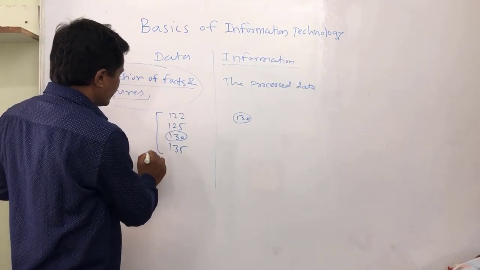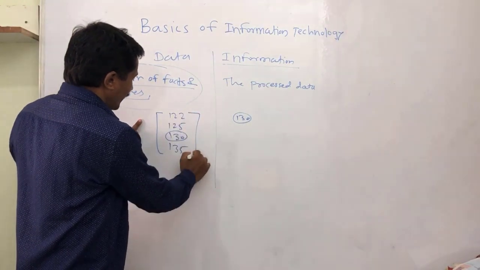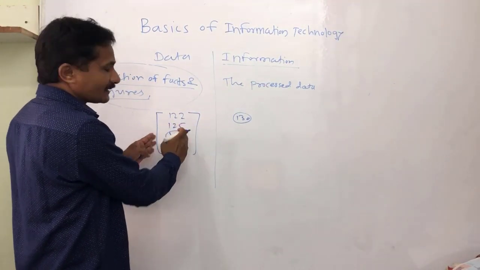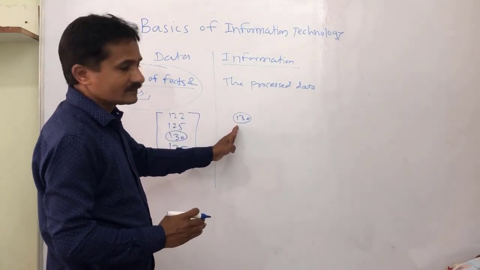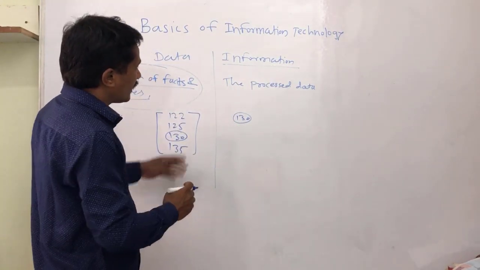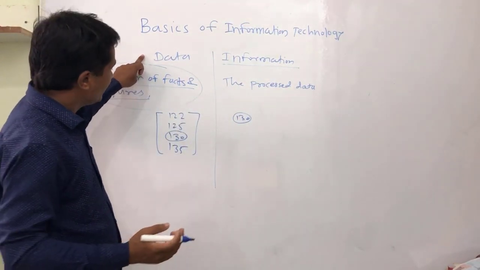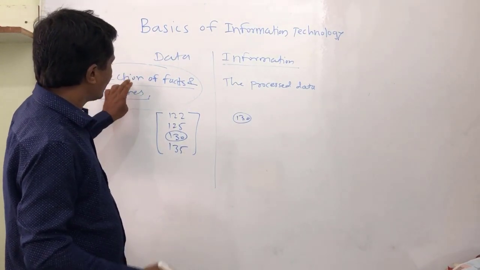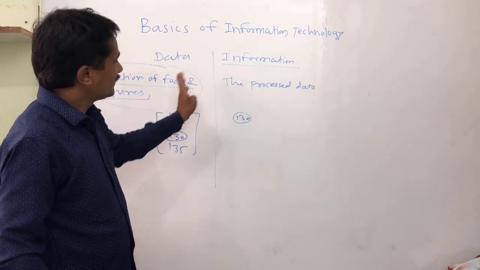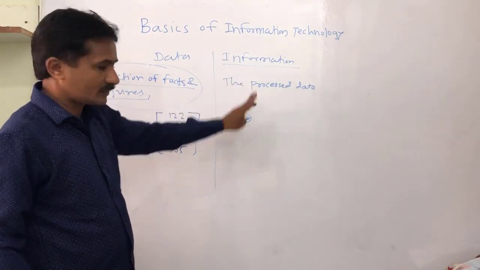This data is just like the collection of facts and figures, the raw material. Information is the finished goods. On information you can take the decision. On data you cannot take decision, because data is a collection of facts and figures. Processed data is called information.